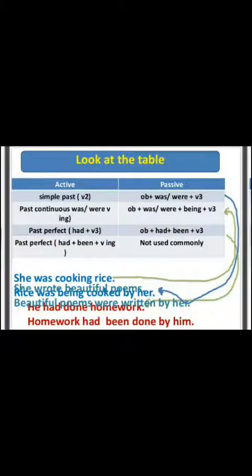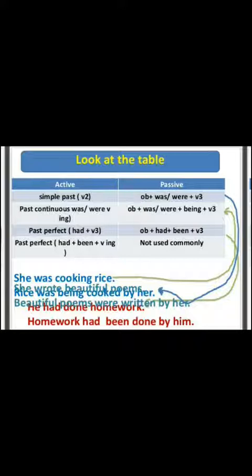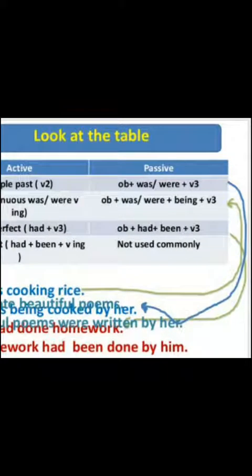Simple past. When your sentence is in simple past, the identification of the simple past tense is that the second form of the verb is always used. And when you have to change active voice into passive voice of simple past, in passive voice object plus was or were plus the third form of the verb should be used.